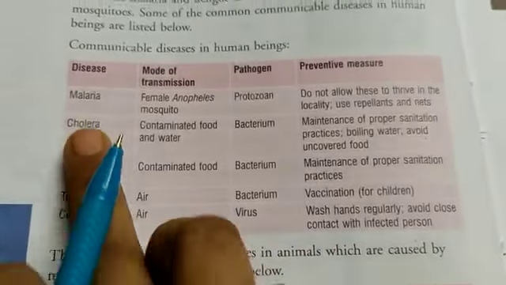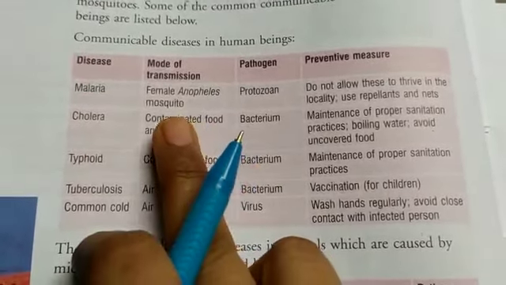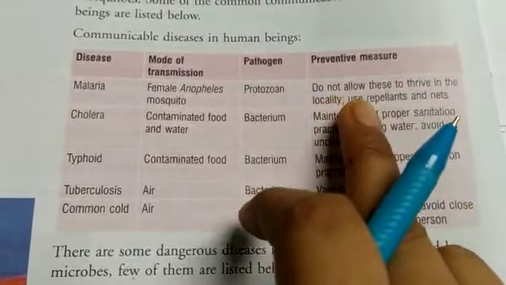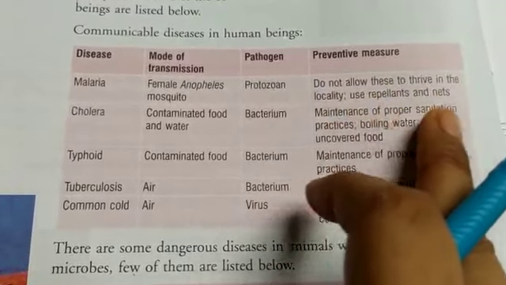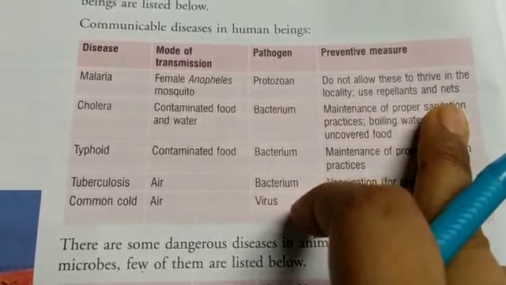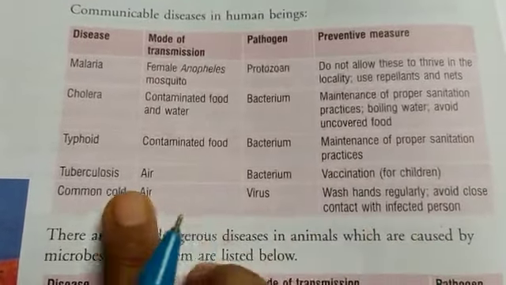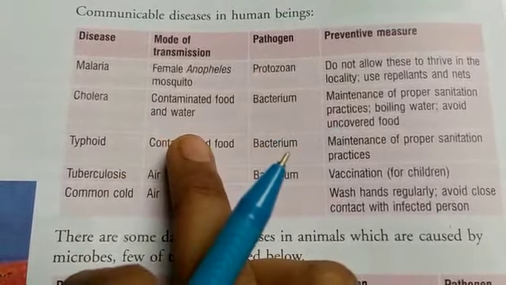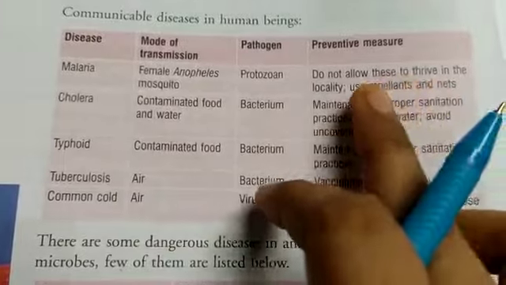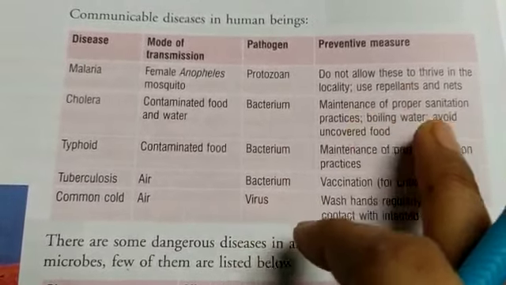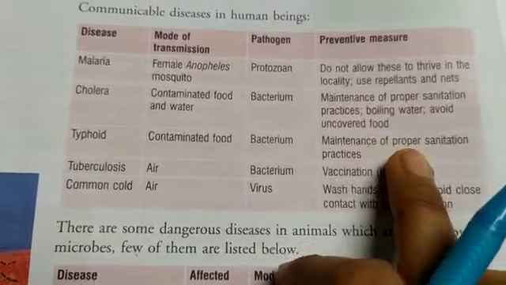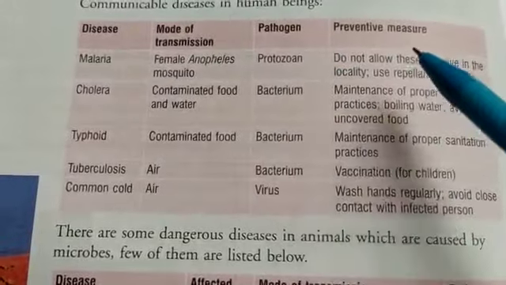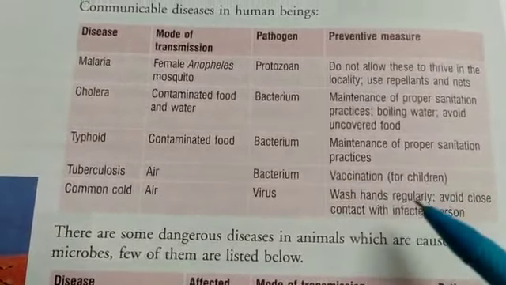Here you can see, first of all, malaria. The mode of transmission is the female Anopheles mosquito, its pathogen is protozoa, and its preventive measures are: don't allow mosquitoes to thrive in the locality, use repellents and nets. So we should use mosquito nets or mosquito repellents. The next is cholera. The mode of transmission is contaminated food and water, its pathogen is bacterium, and preventive measures are maintenance of proper sanitation, boiling water, and avoiding uncovered food. For typhoid, the mode of transmission is contaminated food, the pathogen is bacteria, and preventive measures are maintenance of proper sanitation practices.